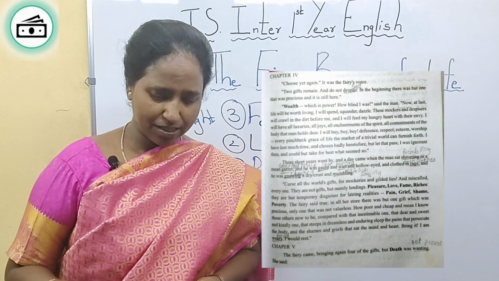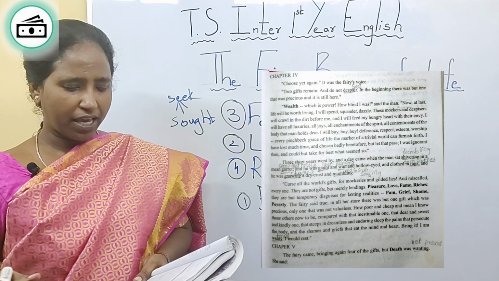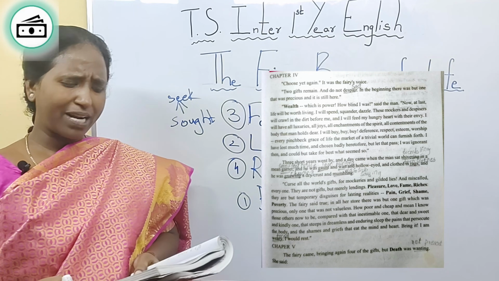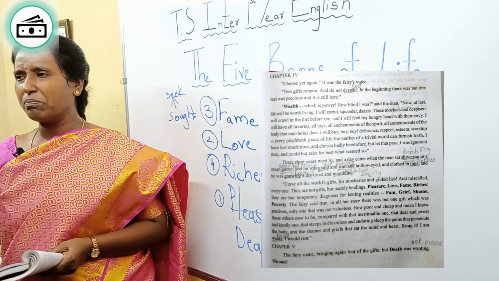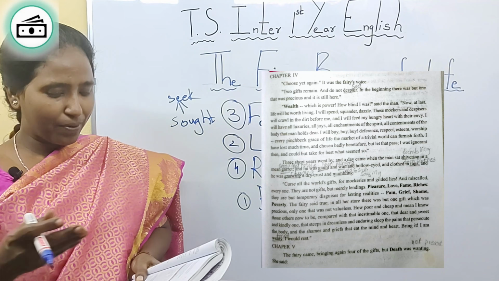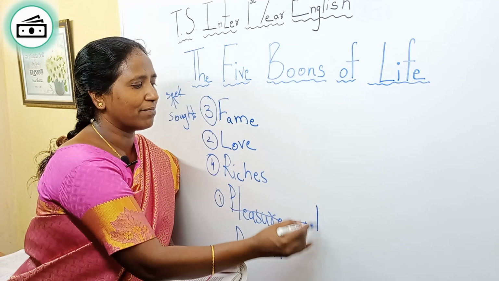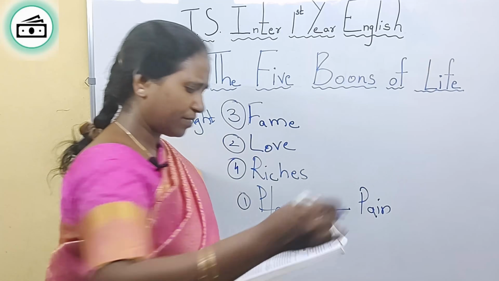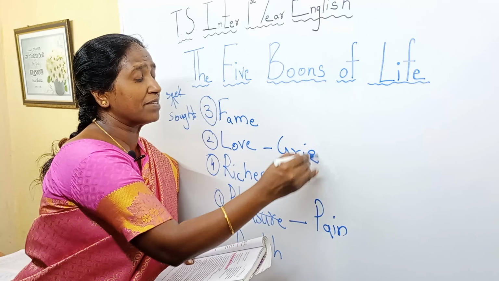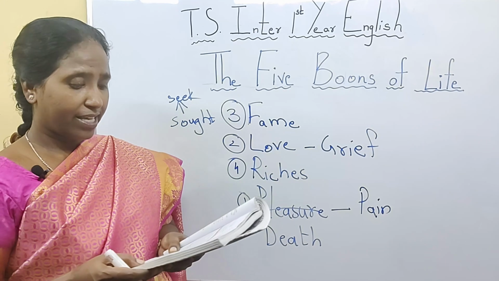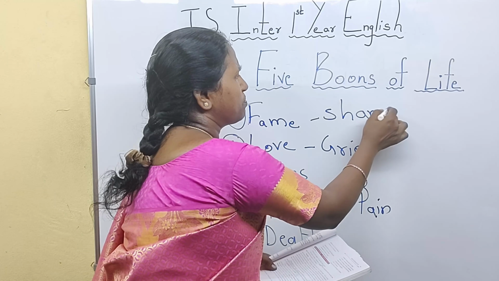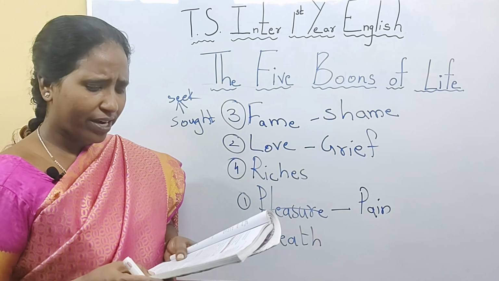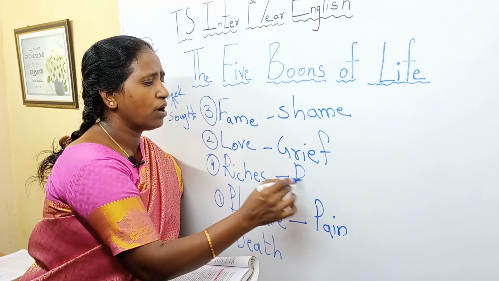But merely lendings: pleasure, love, fame, riches. They are but temporary disguises of lasting realities. I thought they were permanent, but they were all just temporary. The pleasure, what did it give him? It gave him pain. What did the love give him? The love gave him grief. Grief means sadness, sorrow. And then what did fame give him? Fame gave him shame. At last people started mocking him. And what did riches give him? It brought him to poverty.